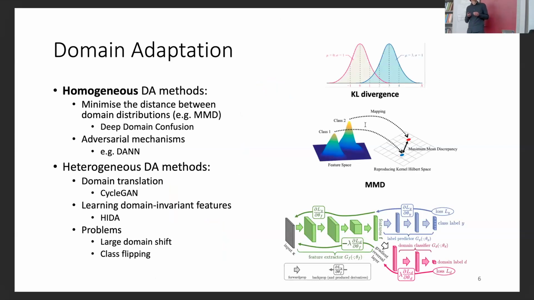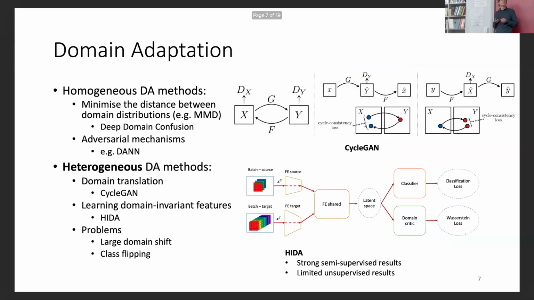Basically in homogeneous domain adaptation methods, we mostly care about minimizing the distance between domain distributions. This can be done by reducing a certain distance like MMD, which is mostly used, or we can do that in an adversarial manner. While for heterogeneous methods, the most successful ones were the methods based on CycleGAN. There are several different methods that try to translate between these different modalities. And also there are some other translation methods.